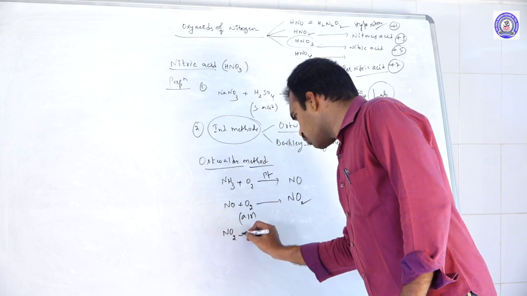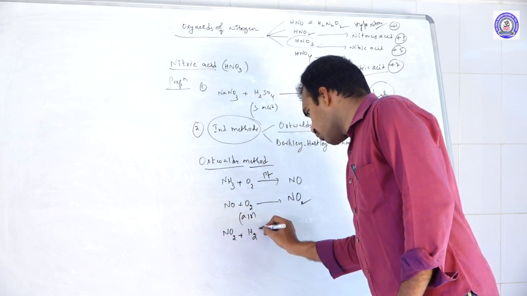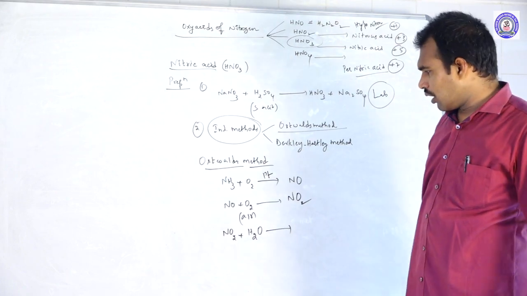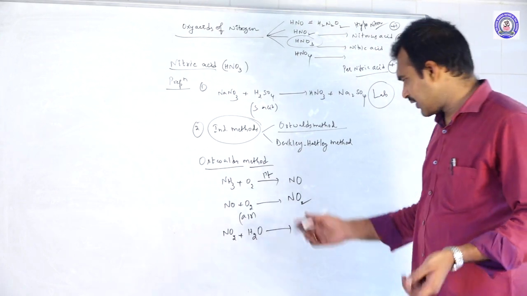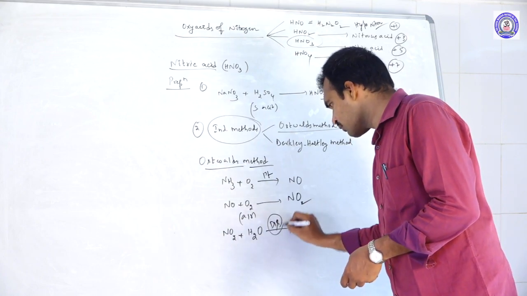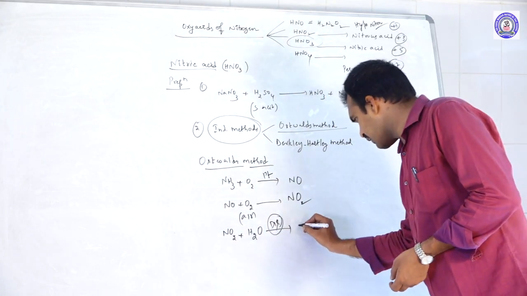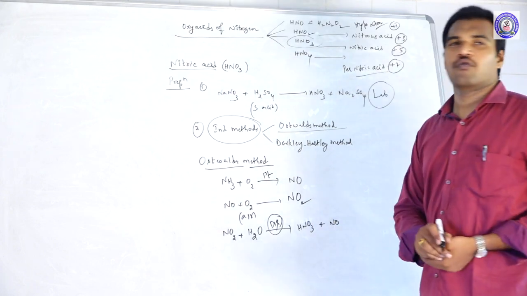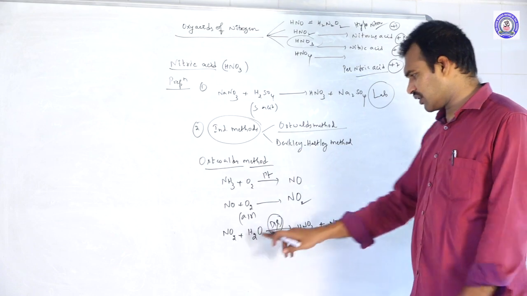Thereafter, this NO2 gas on dissolution in water undergoes disproportionation. We get HNO3 and NO.